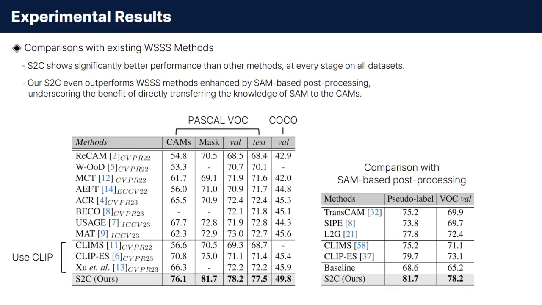We also compare the proposed SAM to CAM method with others on Pascal and COCO benchmarks. S2C shows much better performance than other methods at every stage on all datasets. For a fairer comparison, we also compare S2C with the weakly supervised semantic segmentation methods enhanced by SAM-based post-processing. S2C still outperforms all of them, underscoring the benefit of directly transferring the knowledge of SAM to the CAMs.